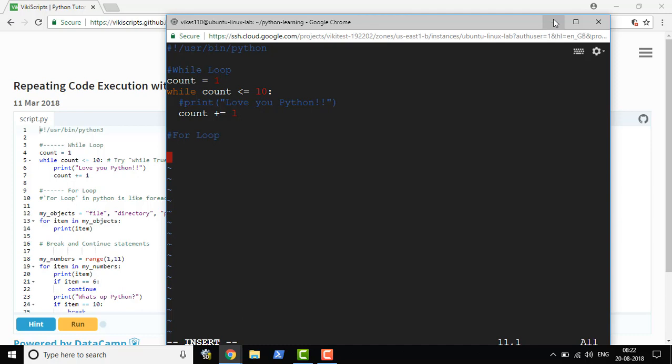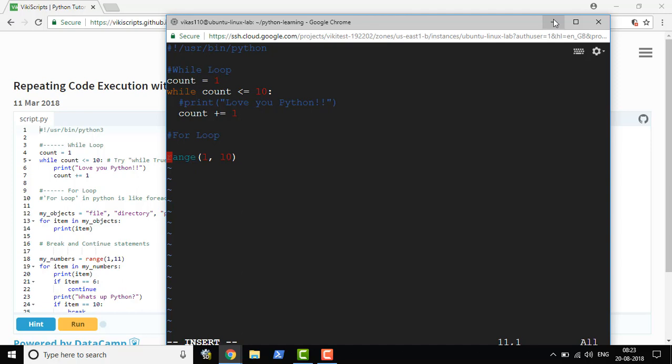There is one function which I'm going to introduce: range. Range is a function which helps you to generate a list of numbers, a list of integers. Now we can use a for loop to iterate over this sequence.